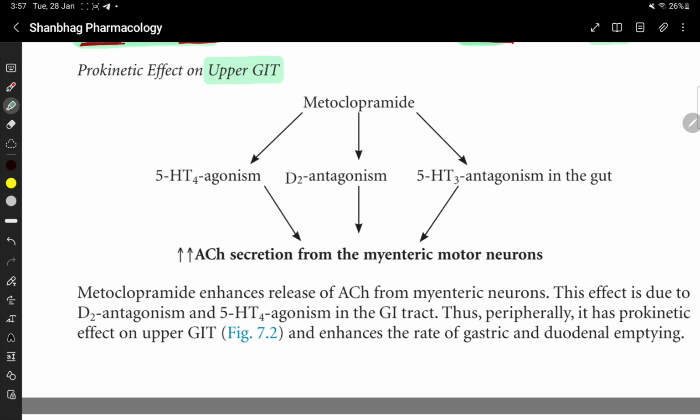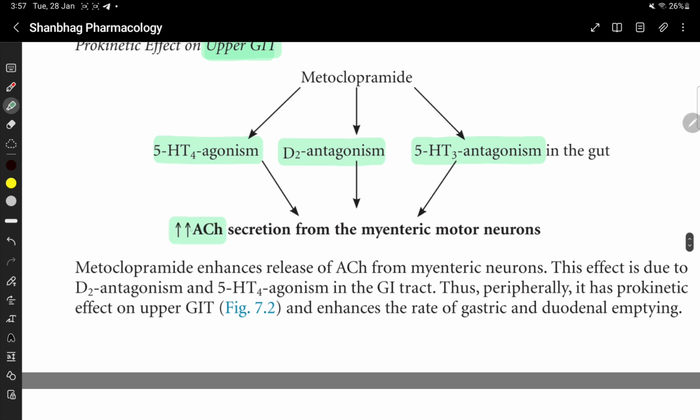Prokinetic effect on upper GIT. Metoclopramide is a D2 antagonist, 5-HT4 agonist and 5-HT3 antagonist, due to which acetylcholine secretion is increased from the myenteric motor neurons.